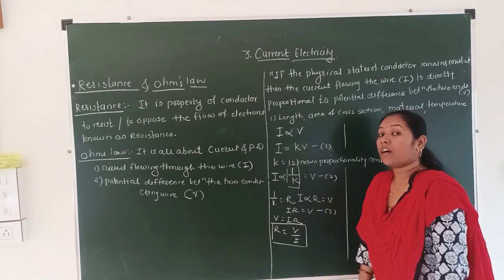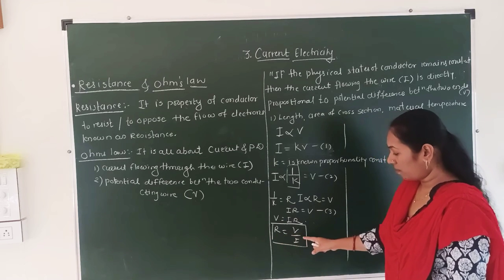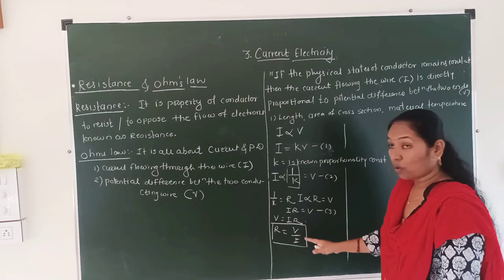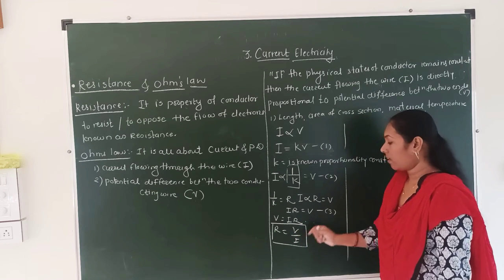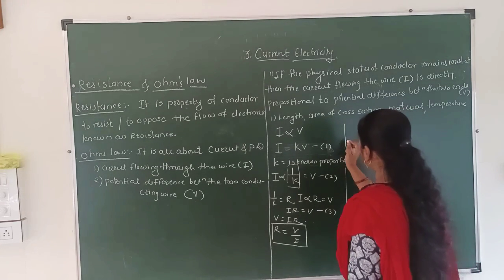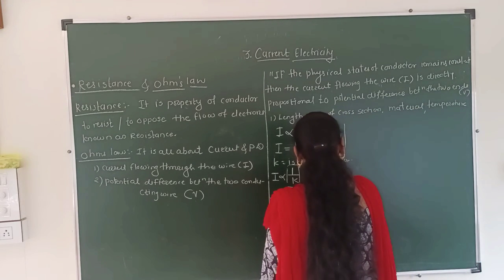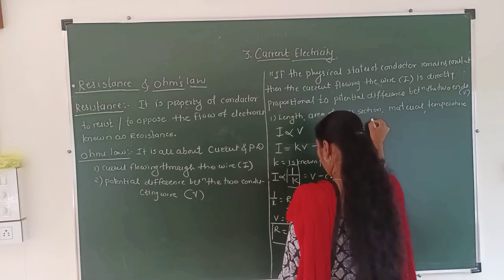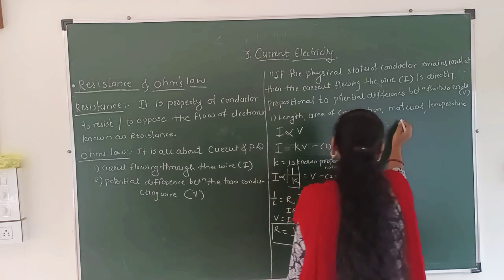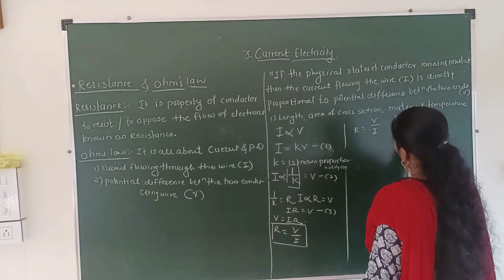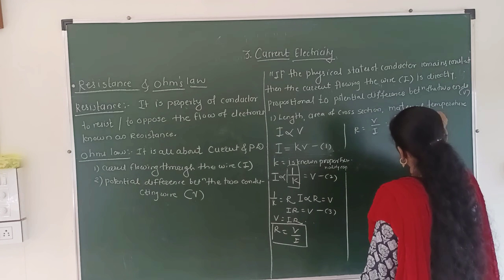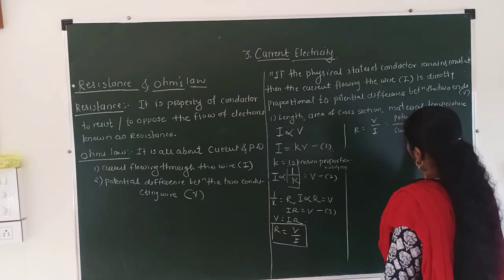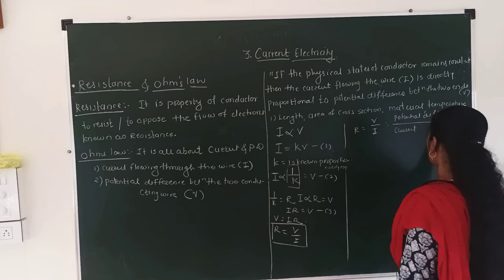This is known as ohm. R is equal to the proportionality constant. What is the equation? R is equal to V upon I. V is the potential difference, and I is the current.